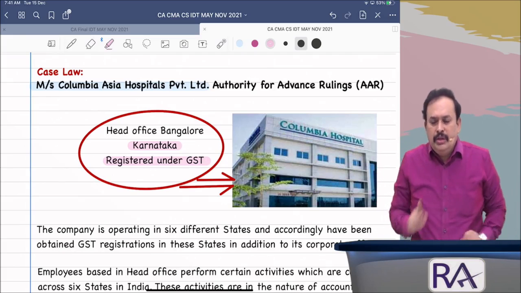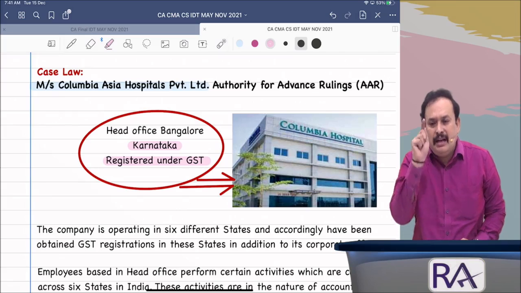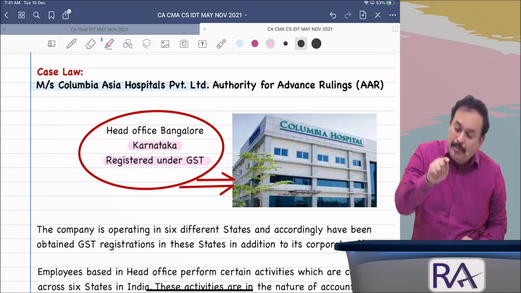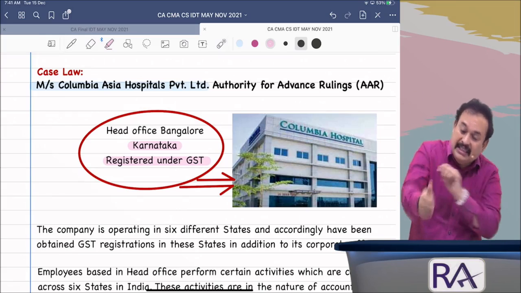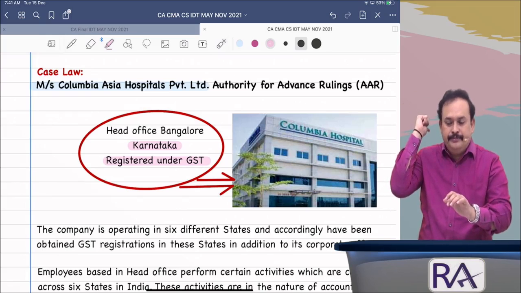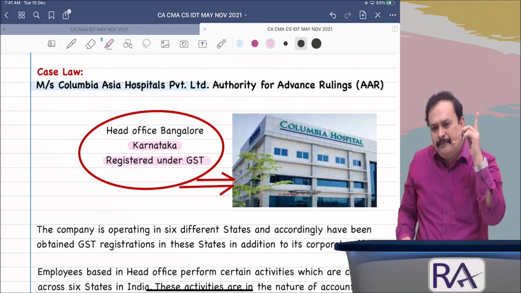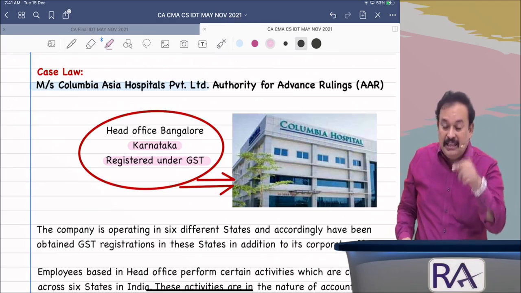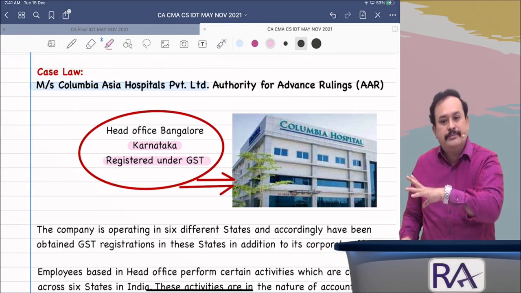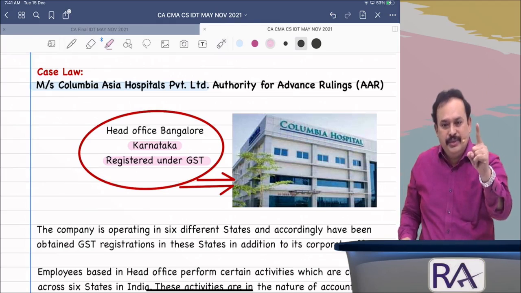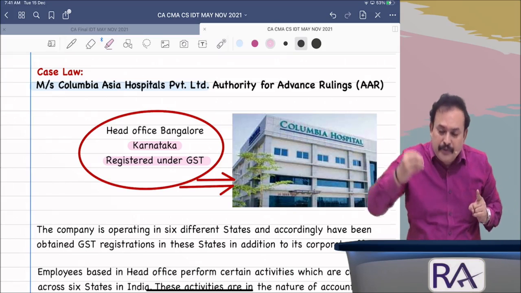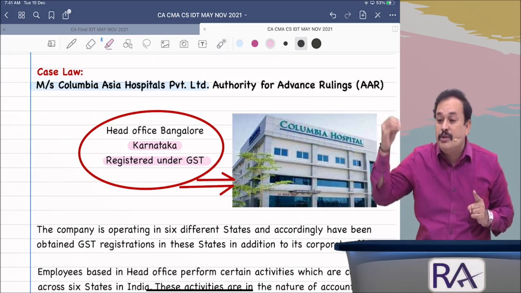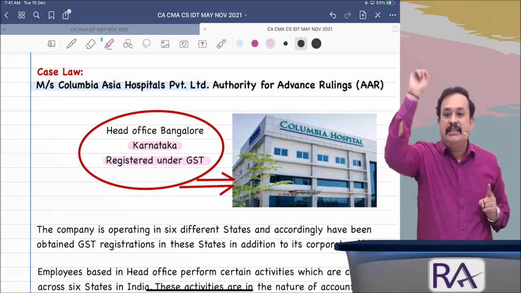Now, a Columbia Asia Hospital head office employee is working in a Columbia Asia Hospital branch office in another state. That means distinct persons? Yes, sir. Distinct persons. If so, the head office provides the service to the branch office. Yes or no, the question arises. In the case of Columbia Asia Hospital Private Limited, the authority for advance ruling in Karnataka said, yes, it is a supply.